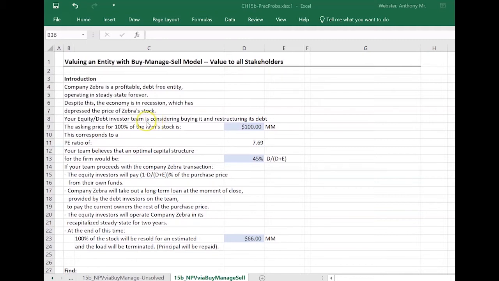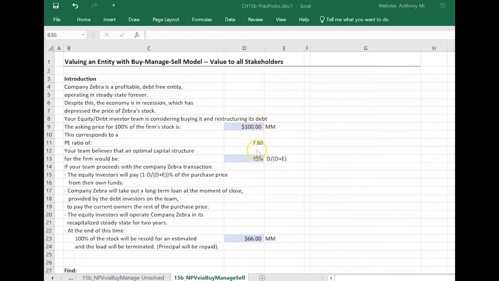So our team wants to take advantage of that. So we want to buy it, even though it's performing really well. We want to buy it when its price is low, hang on to it until after the recession, and then sell it for a higher price and get a wonderful profit. So the asking price today for all of the firm stock is 100 million. And remember, there is no debt outstanding right now. It's a debt-free entity. So this is all we have to worry about to take control of the firm.